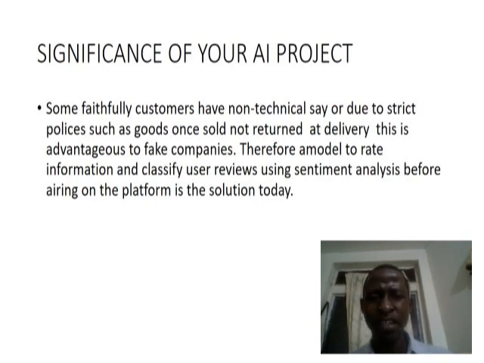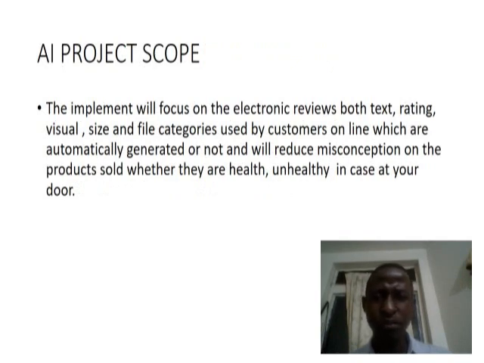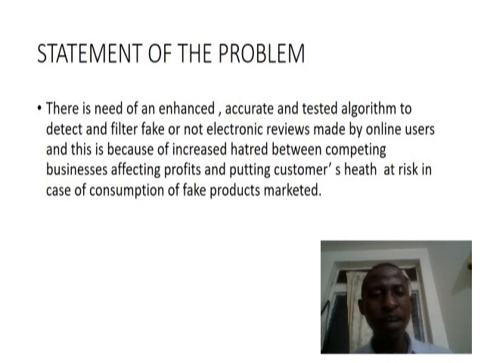As for the project scope, we are dealing with electronic reviews, both text and rating, the logos, the visual size, which could include the length of the words, and 5 categories used by customers online. This will reduce the misconception of products sold, whether they are healthy or unhealthy, in case they are at your door. Before you buy, you can make a decision, not by rushing.